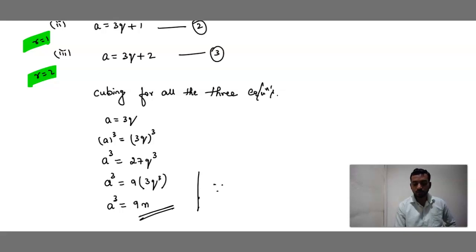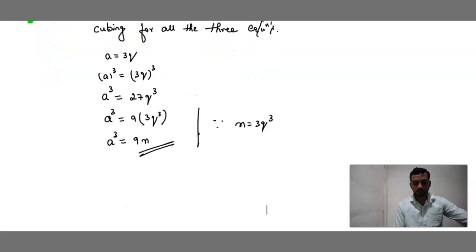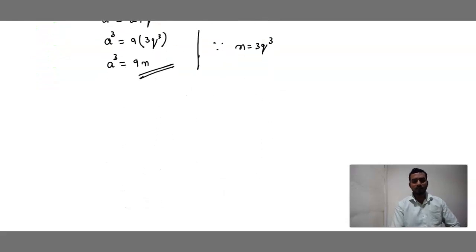Where m is equal to 3 cube. If I assume 3 cube as m, then what happens? The final answer is 9m. Done? So simple, nothing to worry. Same thing. What is equation 2?